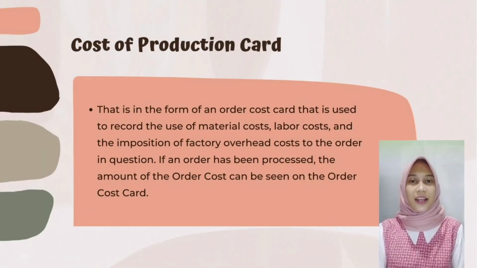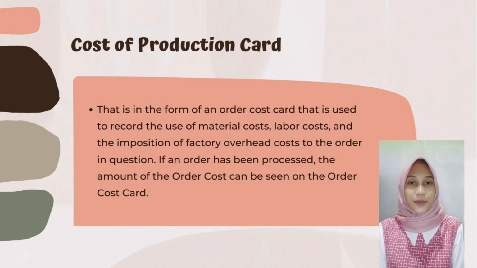Next, regarding the cost of production card. That is in the form of an order cost card that is used to record the use of material costs, labor costs, and the imposition of factory overhead costs to the order in question. If an order has been processed, the amount of the order cost can be seen on the order cost card.